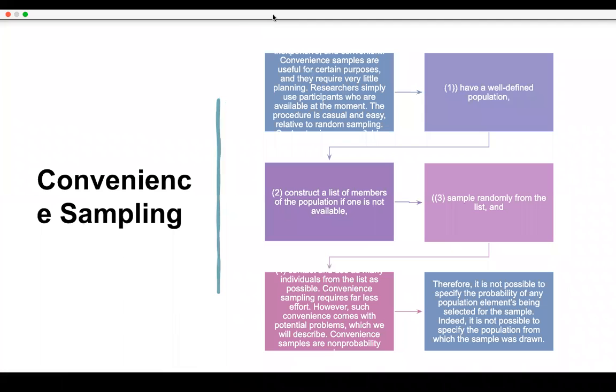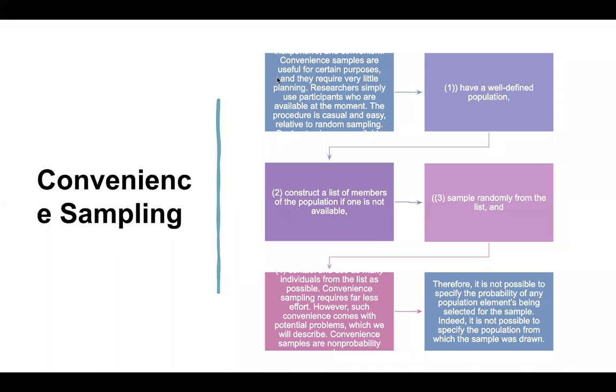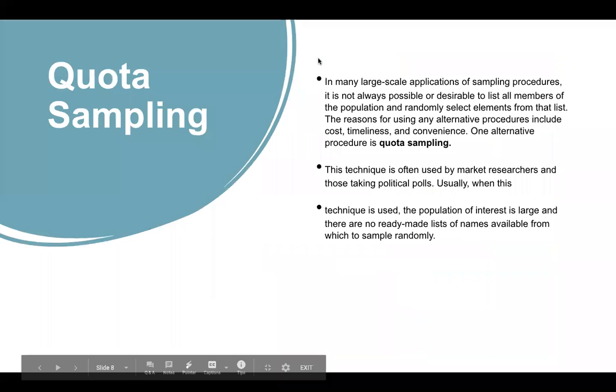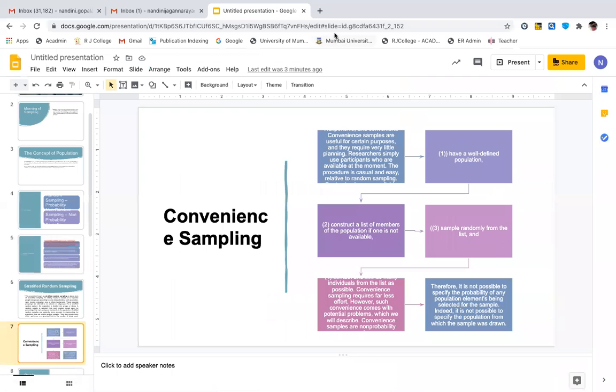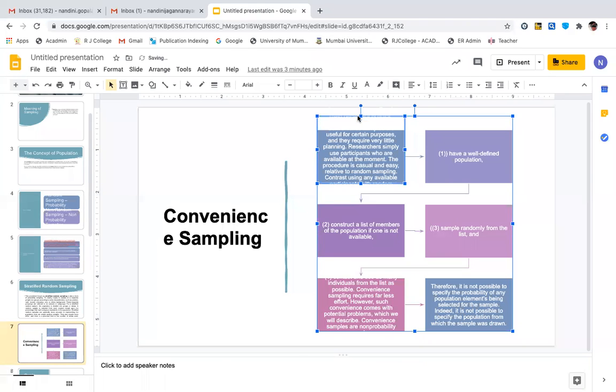Now talking about convenience sampling. Now there's one thing before we proceed I would like to discuss. See, quite often when we collect data, I will actually send you one or two research papers wherein you will be able to see what has actually been done. They will have something called methodology. In methodology, they write what sampling technique has been used, how much data has been collected, and what is the criteria for selecting this data. All these things will be written, and there you will also see what kind of sampling technique is used.